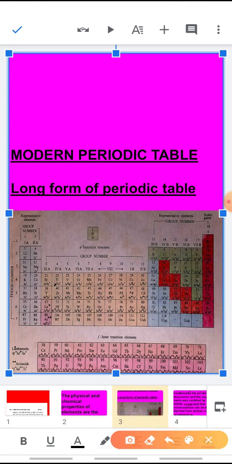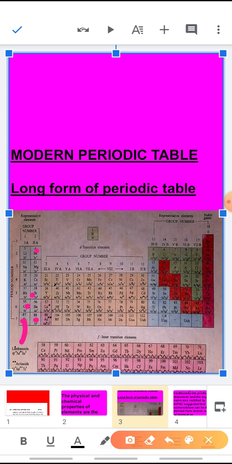For sodium it is 3s1, potassium is 4s1, rubidium is 5s1, cesium is 6s1 and francium is 7s1. Now seeing the second column of the periodic table, that is the alkaline earth metal group, beryllium is 2s2, magnesium is 3s2, calcium is 4s2, strontium is 5s2, barium is 6s2 and radium is 7s2.